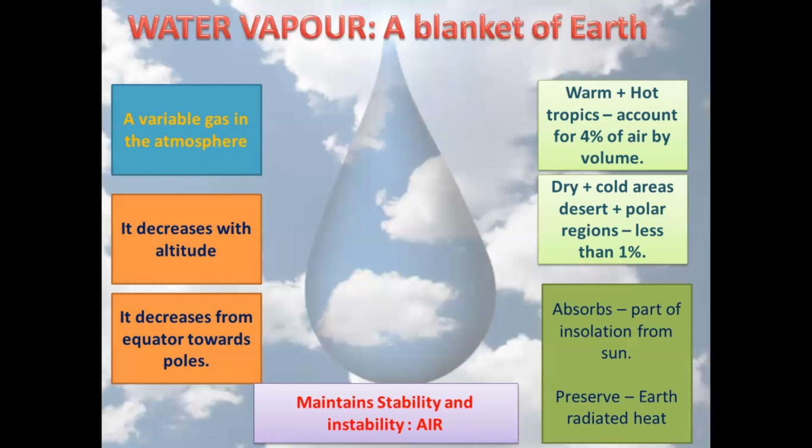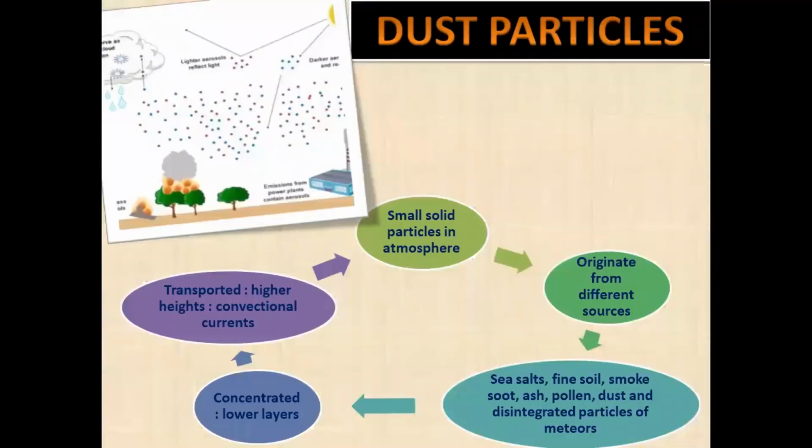Now, after water vapor, let us come to the next part: dust particles. This is really important; you have to understand how dust particles act. The atmosphere has a sufficient capacity to keep small solid particles which may originate from different sources and include sea salts, fine soil, smoke soot, ash, pollen, dust, and disintegrated particles of meteors.